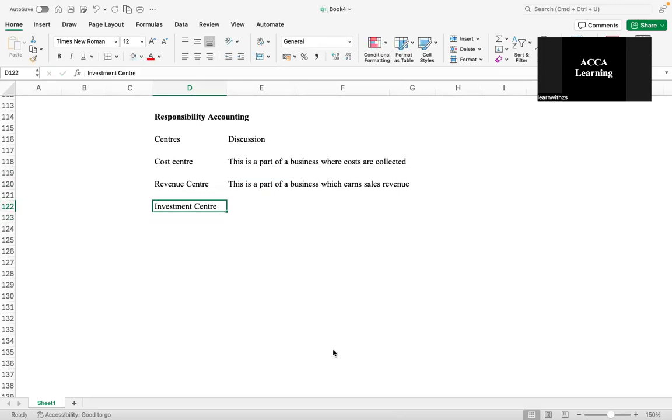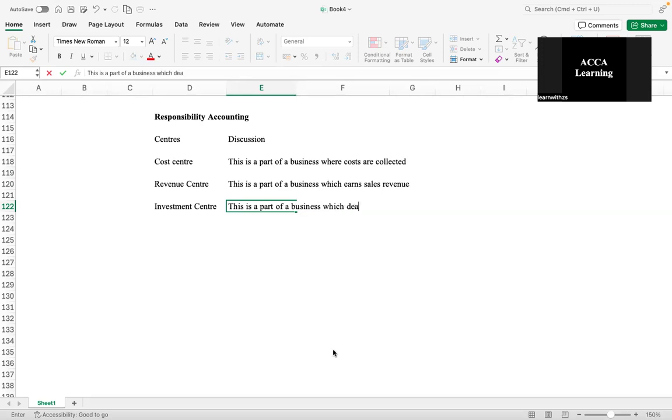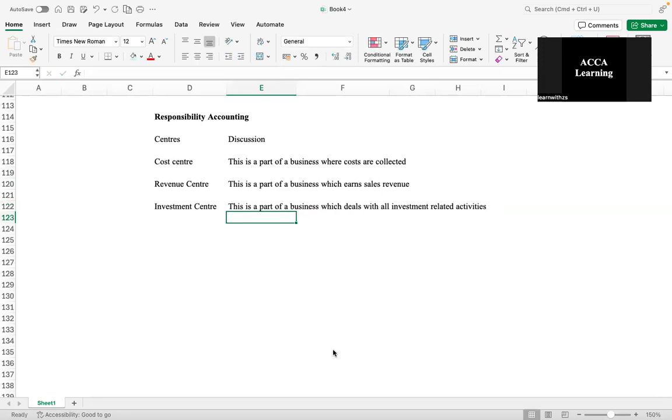Now, what is an investment center? This is a part of a business which deals with all investment related activities. It's very similar to a profit center, which I would discuss in the next point. But the manager here is also responsible for making new capital investments.